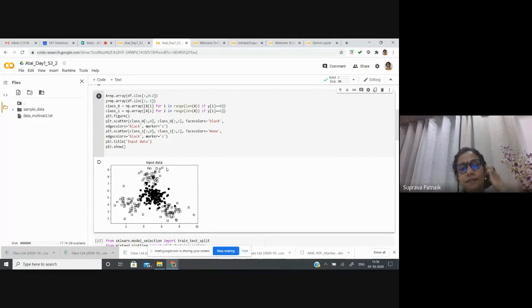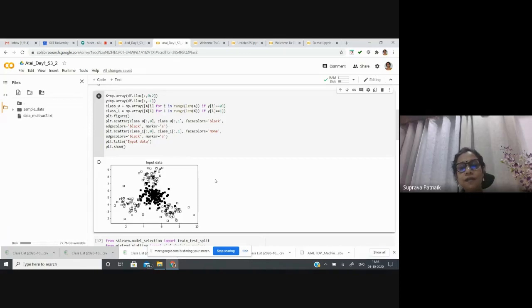Obviously this is not a linear classification problem: I cannot have a single straight line to classify this into 2 classes. There are only 2 classes, but they overlap so much that I cannot have a straight line, plane or hyperplane that can separate the samples of class 1 from the samples of class 2.